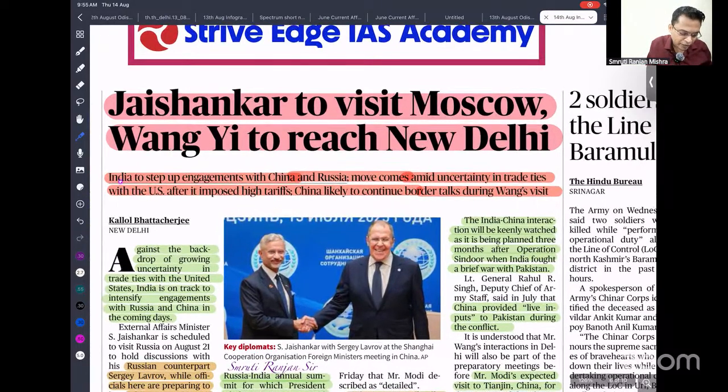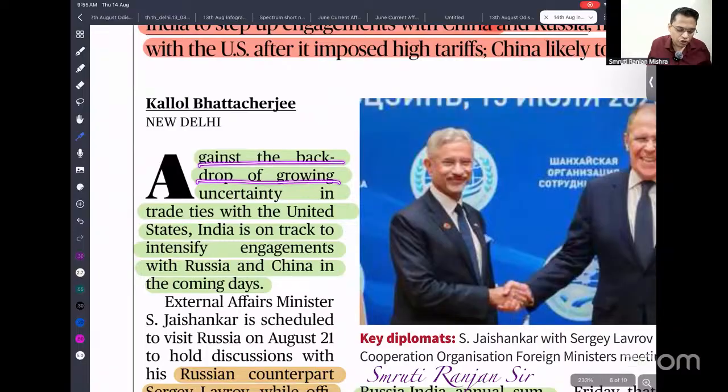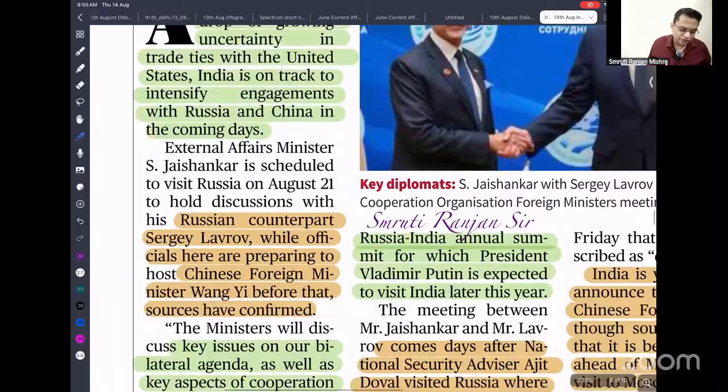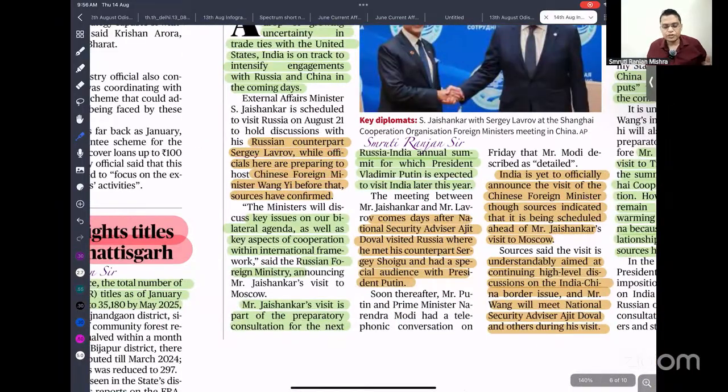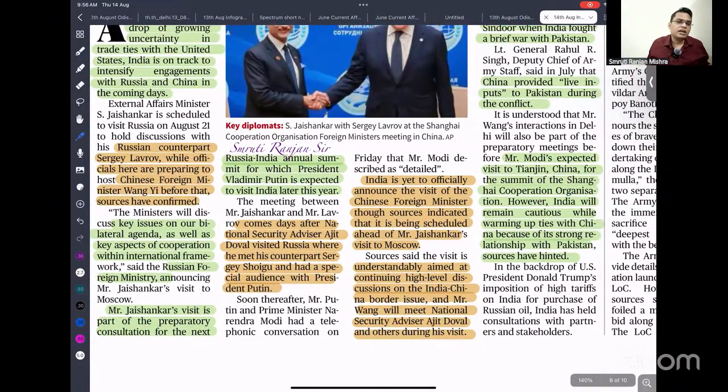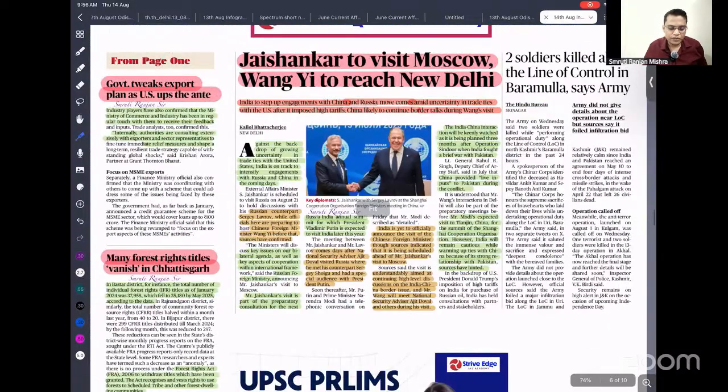India to step up engagement with China and Russia. The move comes amid uncertainty in trade ties with the USA after it imposed tariffs. China is likely to continue border talks during Wang Yi's visit. Against the backdrop of growing uncertainty in trade ties with the United States, India is on track to intensify engagement with Russia and China in the coming days, so that we can get more benefit. Russian counterpart Sergei Lavrov is officially visiting, and Wang Yi is also going to visit. We are planning to have a lot of cooperation, so that we diversify our relationships to prevent any such things from the USA.